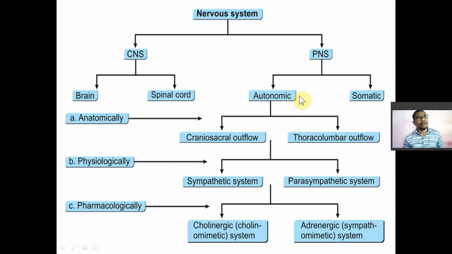So what do you mean by autonomic nerves? Autonomic nerves are the nerve fibers which are supplied to a specific organ, and that organ you cannot control. So it is not under your voluntary control. Autonomic nerves means not under voluntary control. For example, heartbeat, you cannot control your heartbeat.